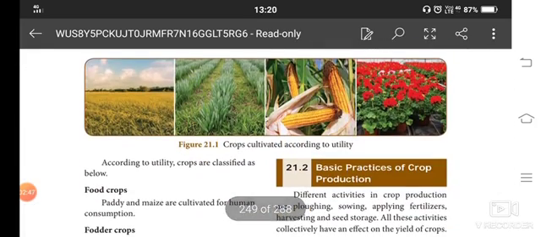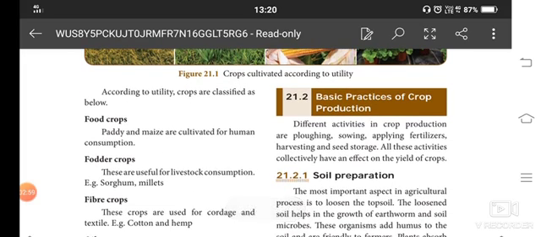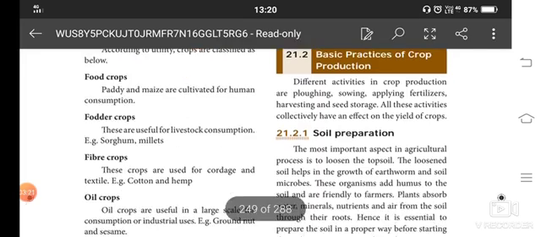Then crops cultivated according to utility, which means availability. We categorize them as food crops and fodder crops. Paddy and maize are cultivated for human consumption. Every day for one meal we take rice as the main food, so it's a food crop. Fodder crops are useful for livestock consumption, for example sorghum and millet. We do not use millets every day, only once in a week or once in a month, so it's a fodder crop.